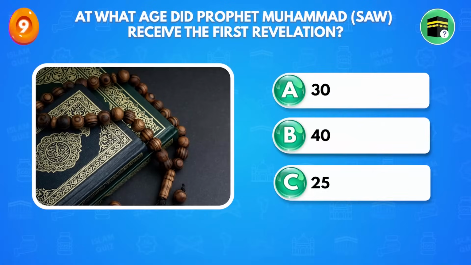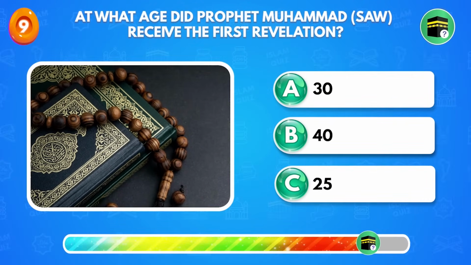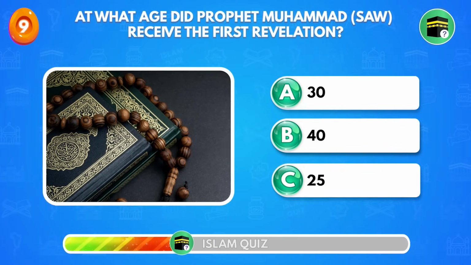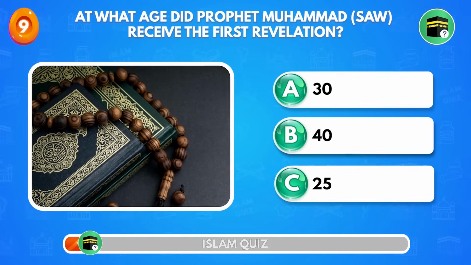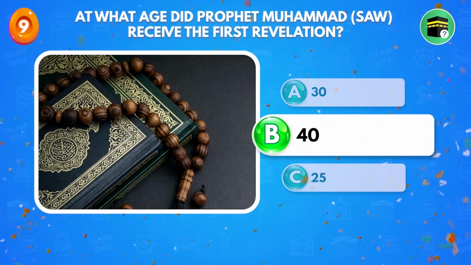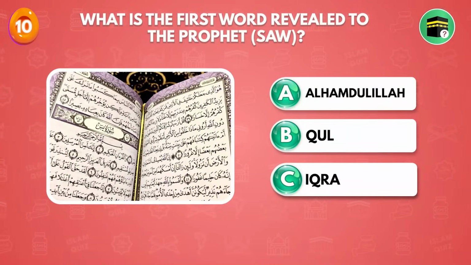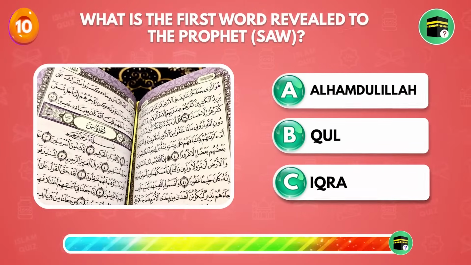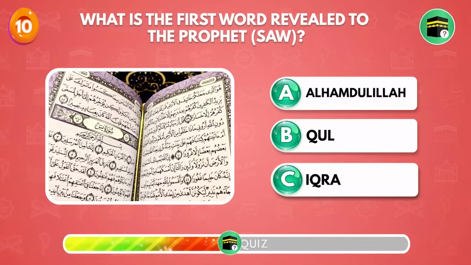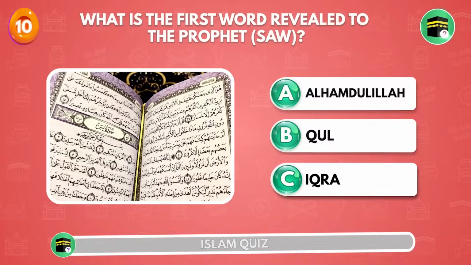At what age did Prophet Muhammad sallallahu alayhi wasallam receive the first revelation? 40. What is the first word revealed to the Prophet sallallahu alaihi wasallam? Iqra.